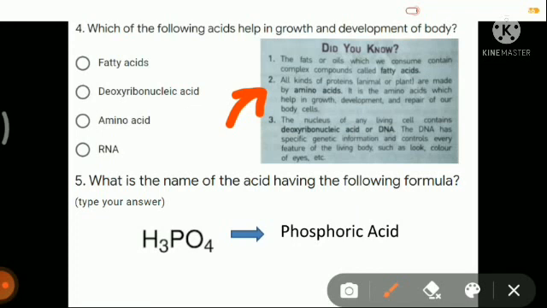The fifth one is very simple. You have the chemical formula given, H3PO4, and this chemical formula belongs to phosphoric acid.